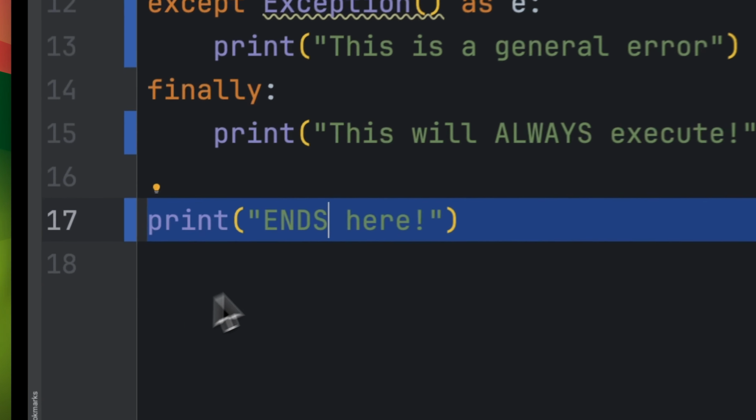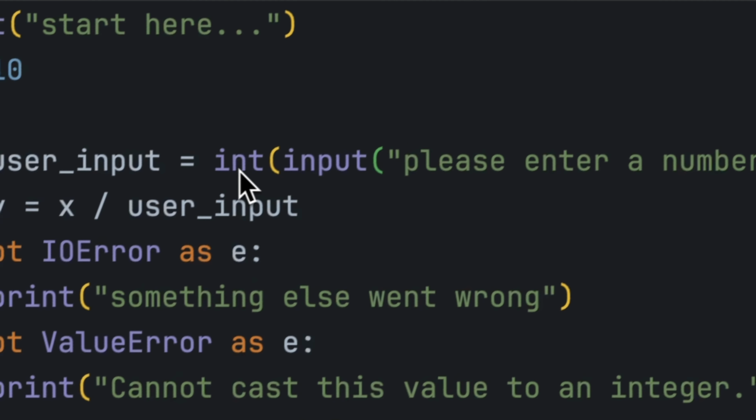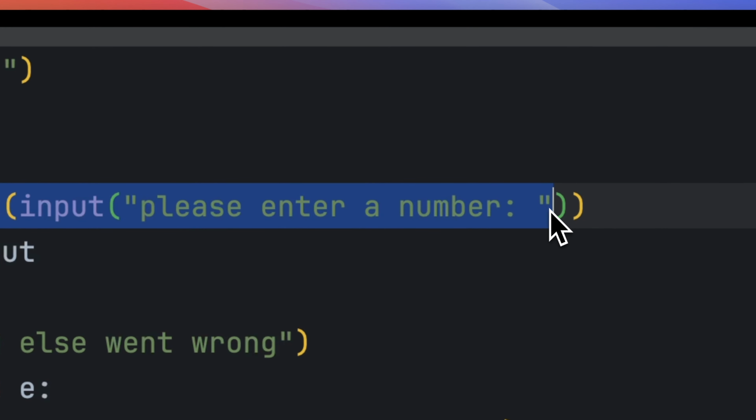So let's get into these details. What's happening here? When I ask for the user input, I enter in ten.